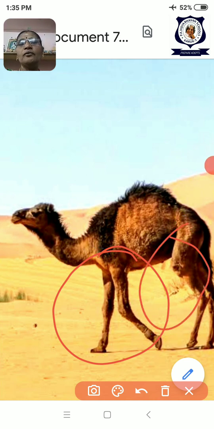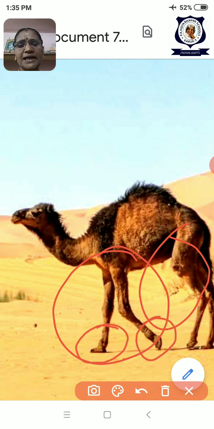Two forelimbs, two hind limbs. Okay, long legs, which help it to walk nicely on the soil. And it has hooves in the legs, which help it to walk on the soil, I mean sand, without sinking.